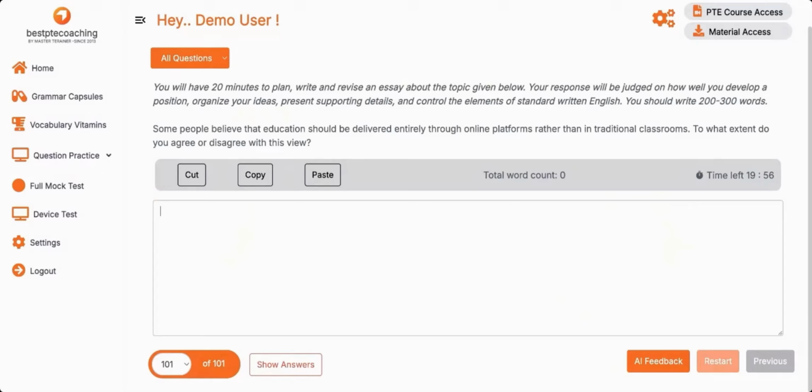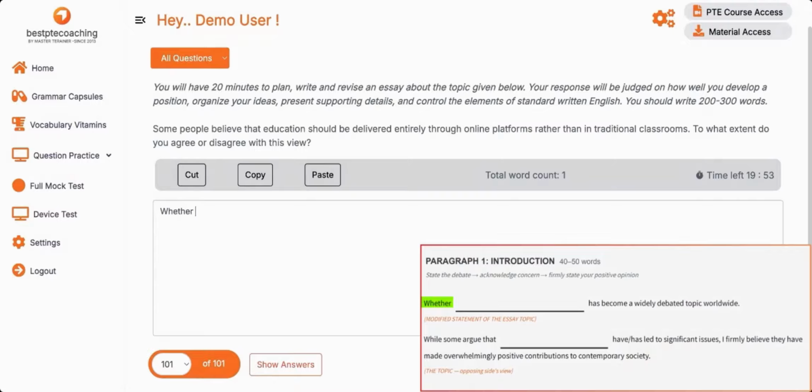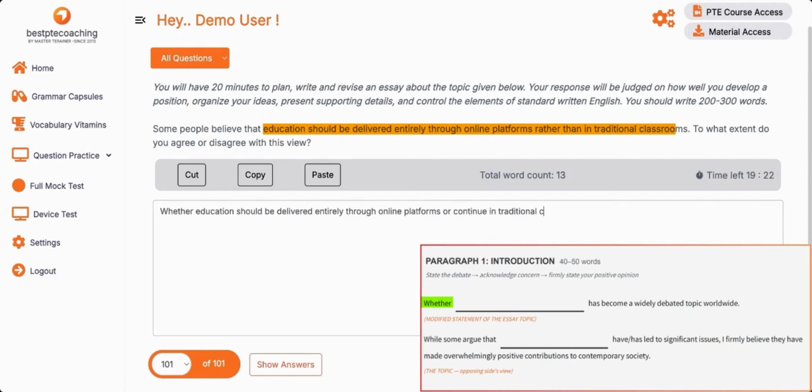So let's start. What is it? The template: whether education should be, based on the template, you're writing a sentence, delivered entirely or completely, through online platforms or continue in traditional classrooms. I'm simply using this piece, right? Traditional classrooms. As this is the topic, right? This topic is coming from the question itself. Education should be delivered entirely through online platforms or continue in traditional classrooms has become a widely debated topic